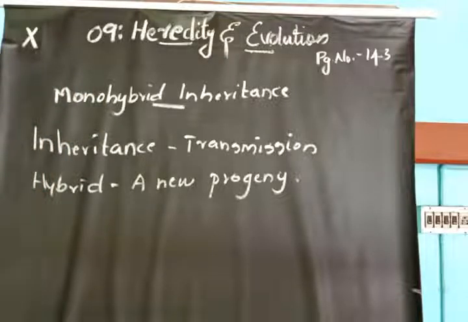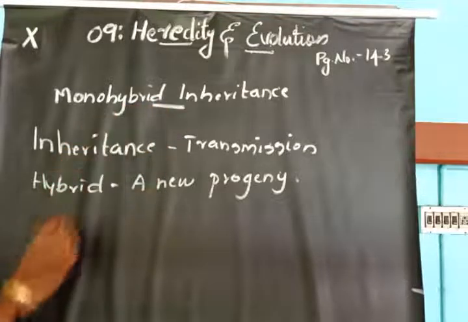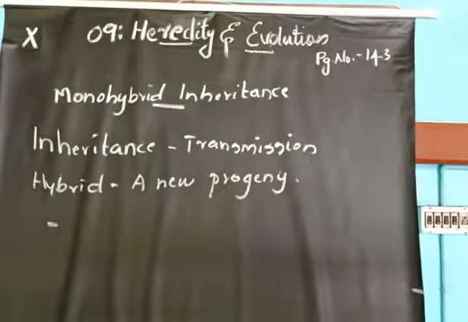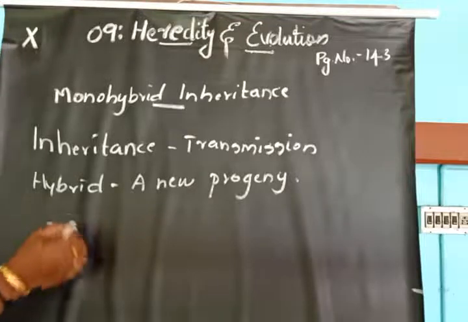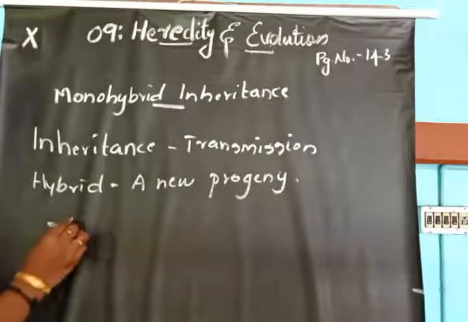What is monohybrid inheritance? It means we are taking a single character at a time. We are considering a single character at a time while we are crossing. That is monohybrid inheritance or monohybrid cross. In a monohybrid cross, we study the inheritance of one pair of contrasting characters.